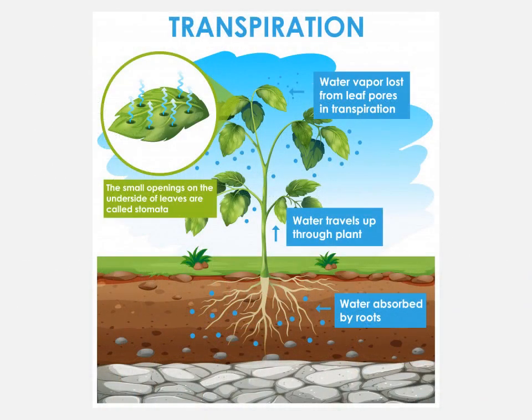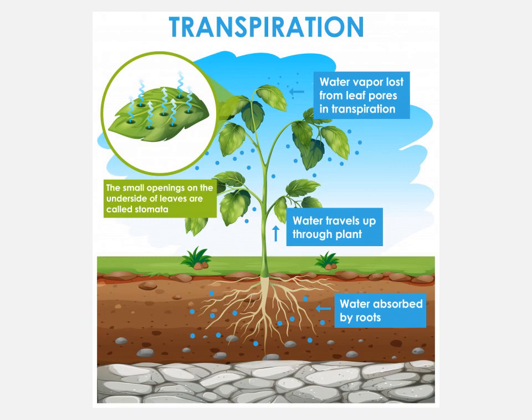Here is a diagram to explain the process of transpiration. General process. See, water is absorbed by the roots. Water travels up through the plant through xylem vessels. Then water vapor is lost from the leaf pores. These pores are called stomata. What are stomata? The small openings on the underside of leaves are called stomata.